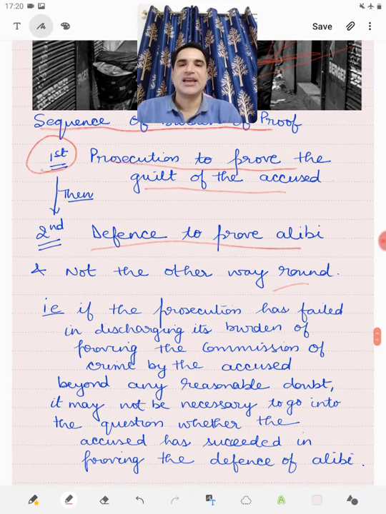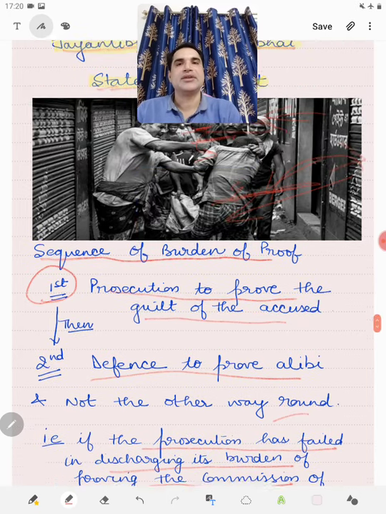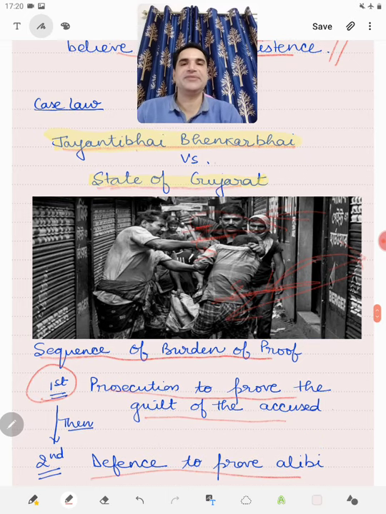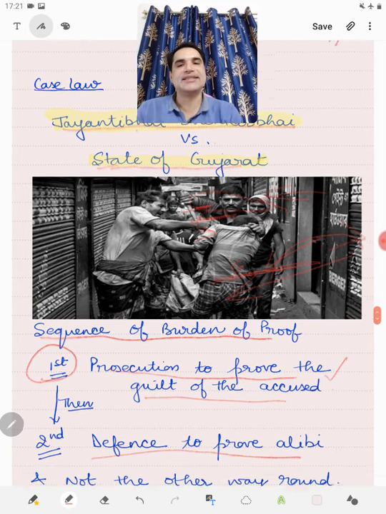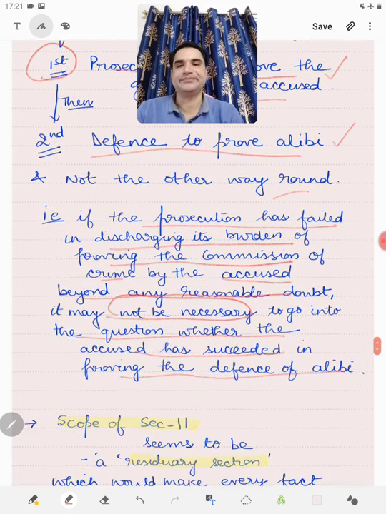So if the prosecution has failed in discharging its burden of proving the commission of crime by the accused beyond any reasonable doubt, it may not be necessary to go into the question whether the accused has succeeded in proving the defense of alibi. So, in the defense of alibi, first it is for the prosecution to prove the guilt, and thereafter it is for the defense to prove the alibi.